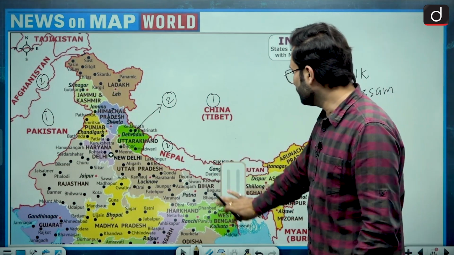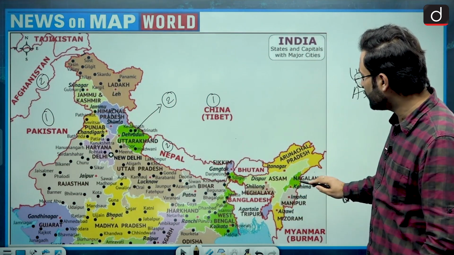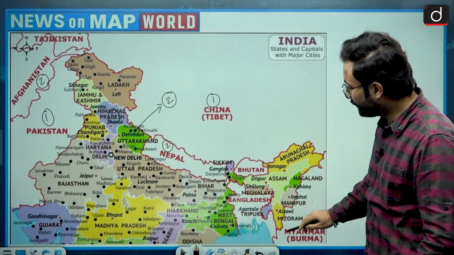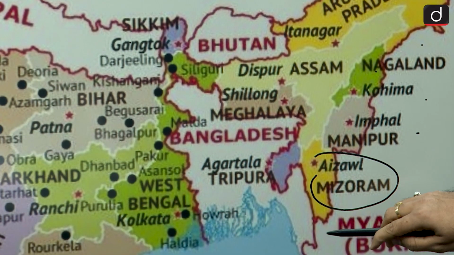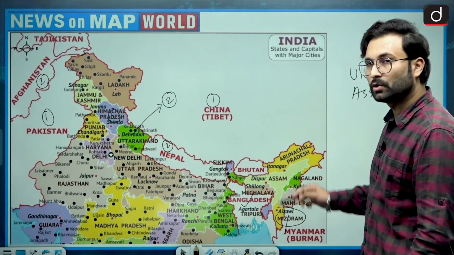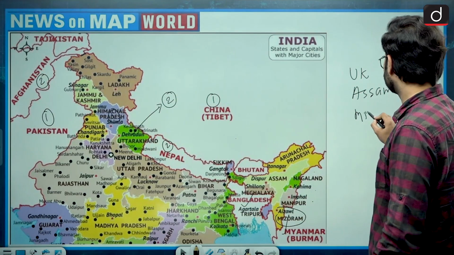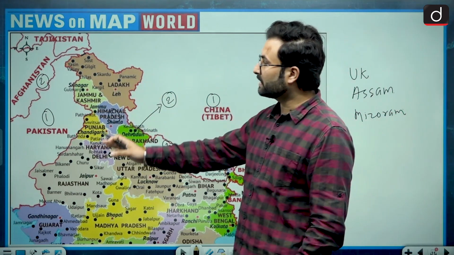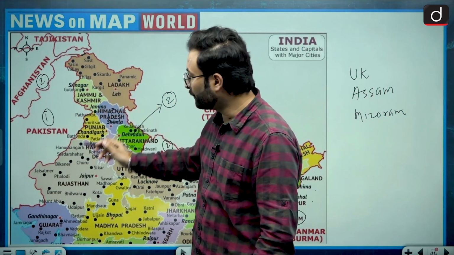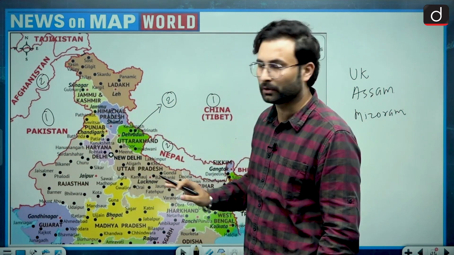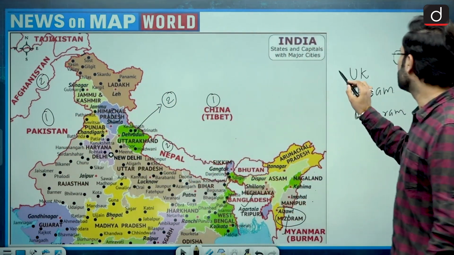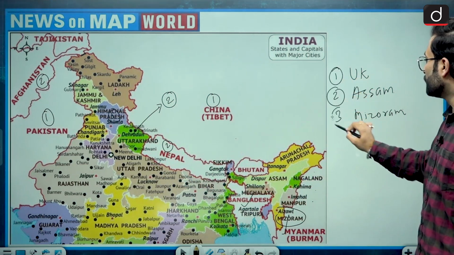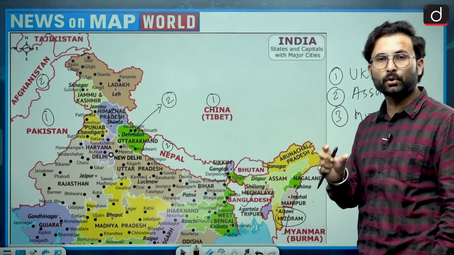Then moving further, here you can see Nagaland has boundary with Myanmar only, Manipur has boundary with Myanmar only, but Mizoram has boundary with Myanmar as well as Bangladesh. So Mizoram can be your answer here. Other than that, on the western border, these states all share boundary with Pakistan only, so we will not look into it. So now there are three states. One is Uttarakhand, second is Assam, and third is Mizoram, which share boundary with two countries only.